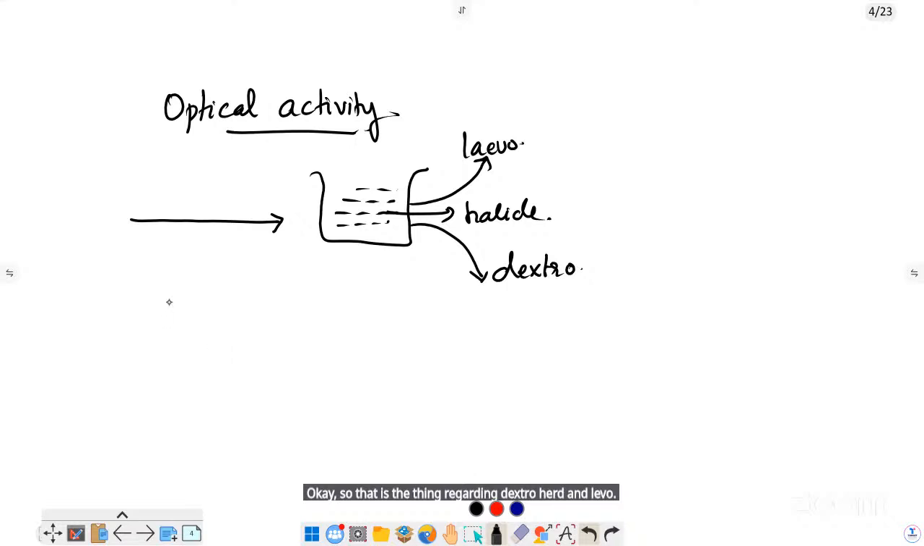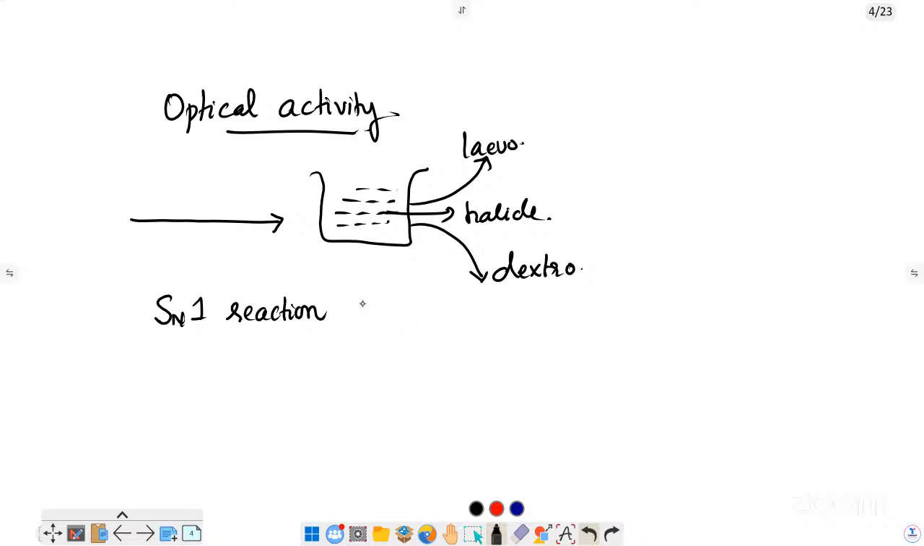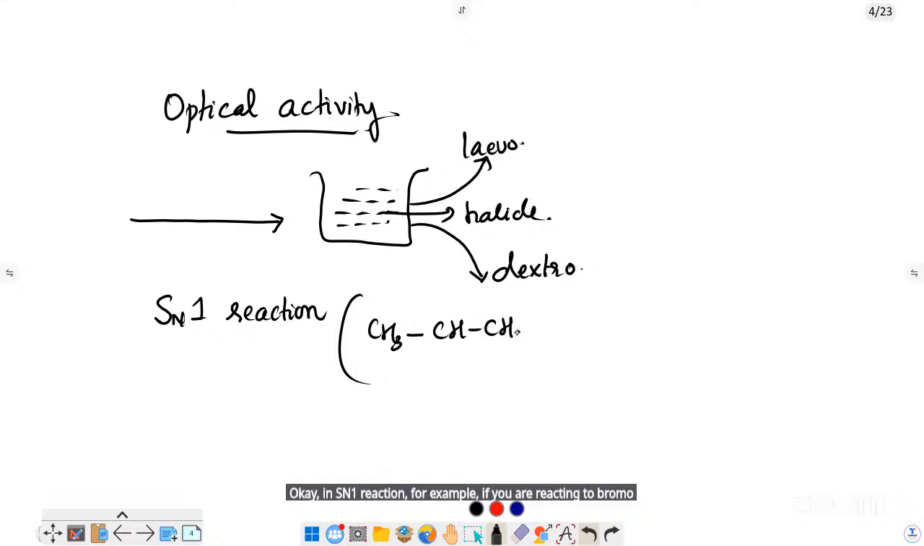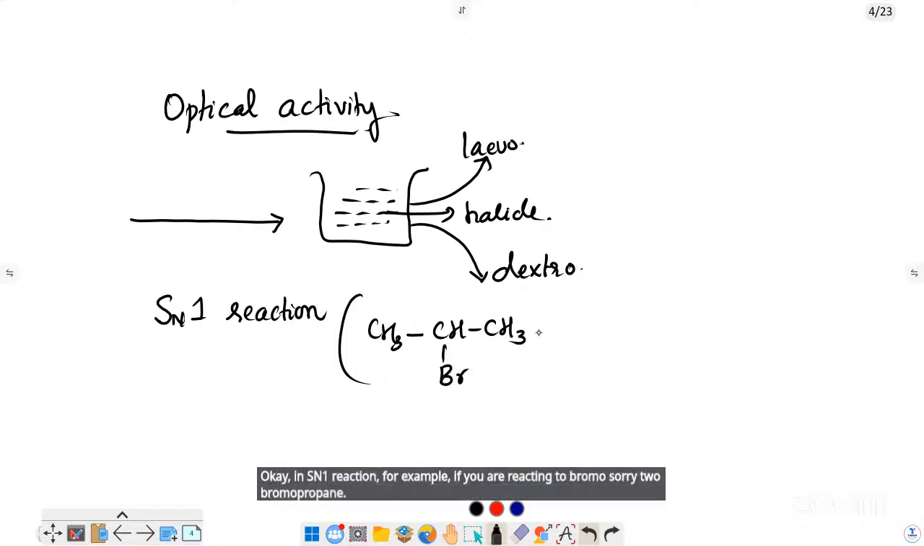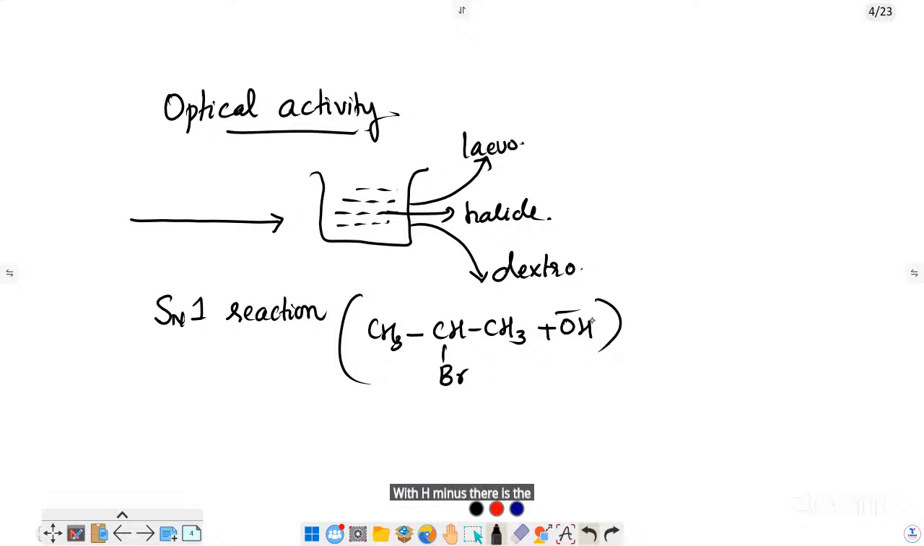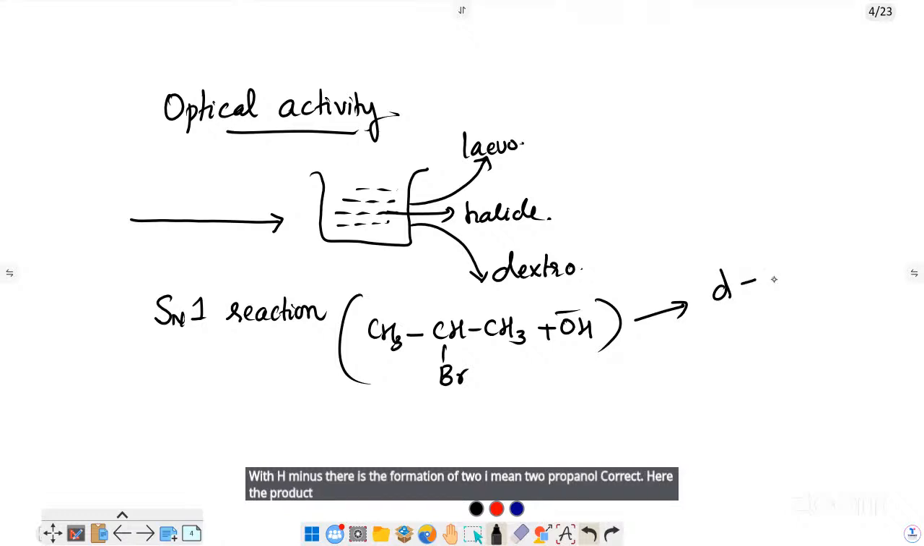And you know, when an SN1 reaction happens, for example, if you are reacting bromopropane with OH minus, there occurs the formation of 2-propanol. Here the product will be dextro and levo both. Both kinds of product you will get.